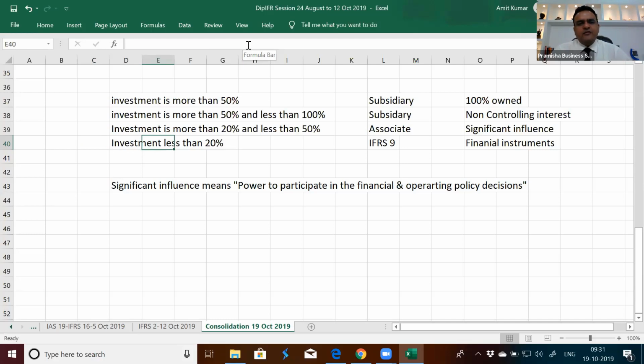The total 100% investment in any entity is decided like this. Less than 20%, IFRS 9 financial instruments. More than 20% and less than 50%, associate. More than 50% and less than 100%, there is a subsidiary as well as non-controlling interest. 100% owned, it will be merely your subsidiary.